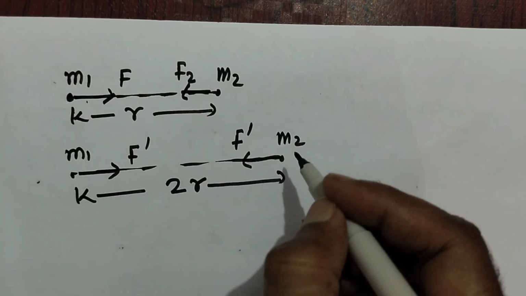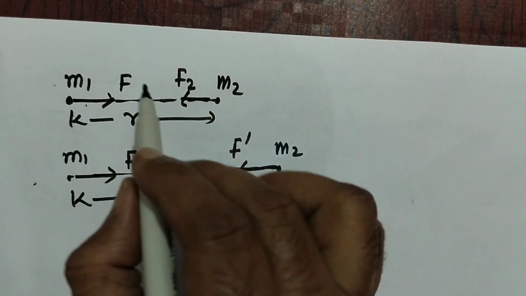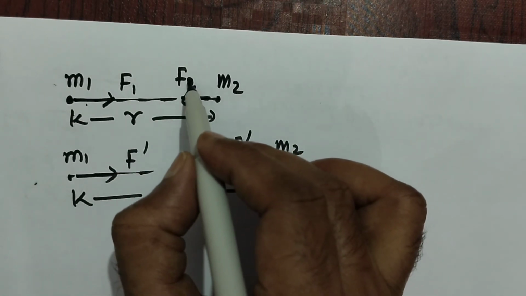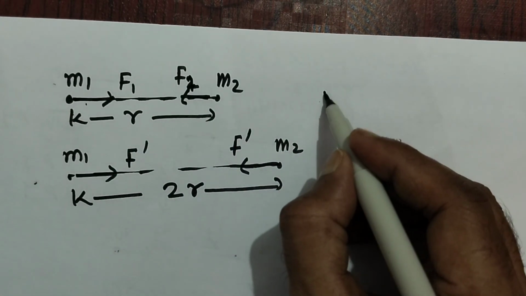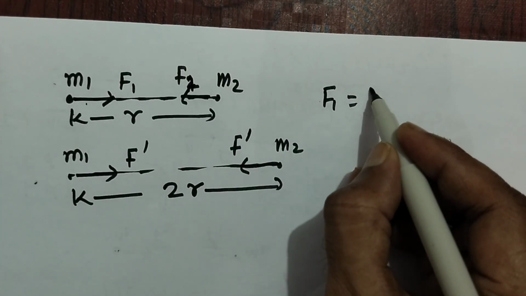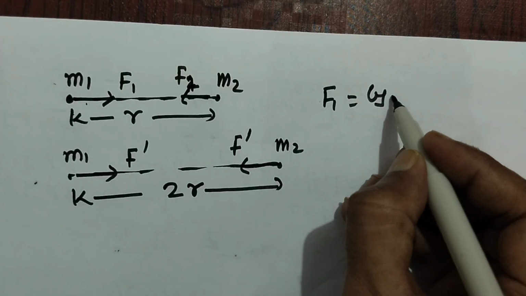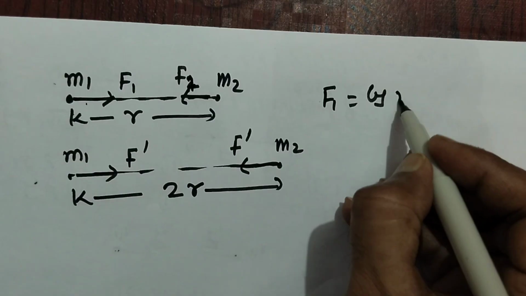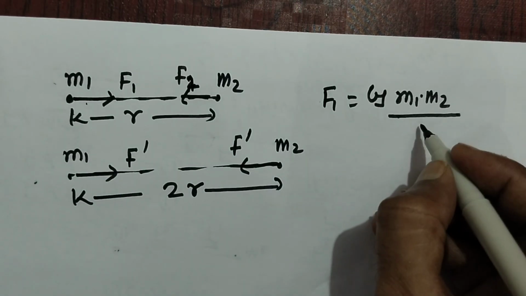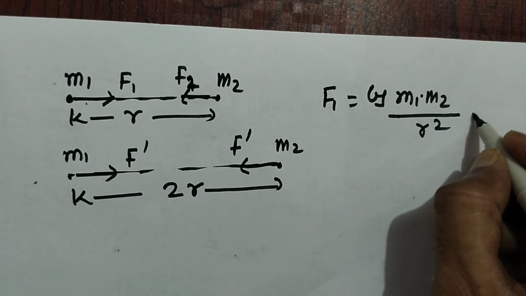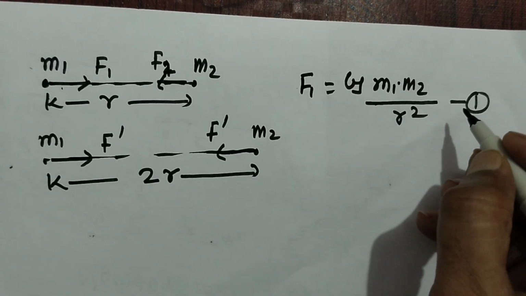So we can simply do this. Let's say this force is F1, both are equal. F1 can be written by Newton's law of gravitation as G into the product of their masses m1 into m2 over the square of separation. So this is equation 1.